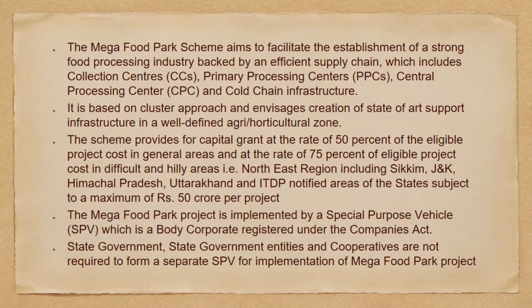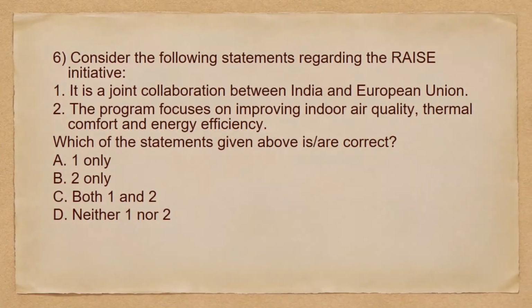The Mega Food Park project is implemented by a Special Purpose Vehicle, which is a body corporate registered under the Companies Act. State government entities and cooperatives are not required to form a special separate SPV for implementation of Mega Food Park project. So that's it. Moving to the next question we have.